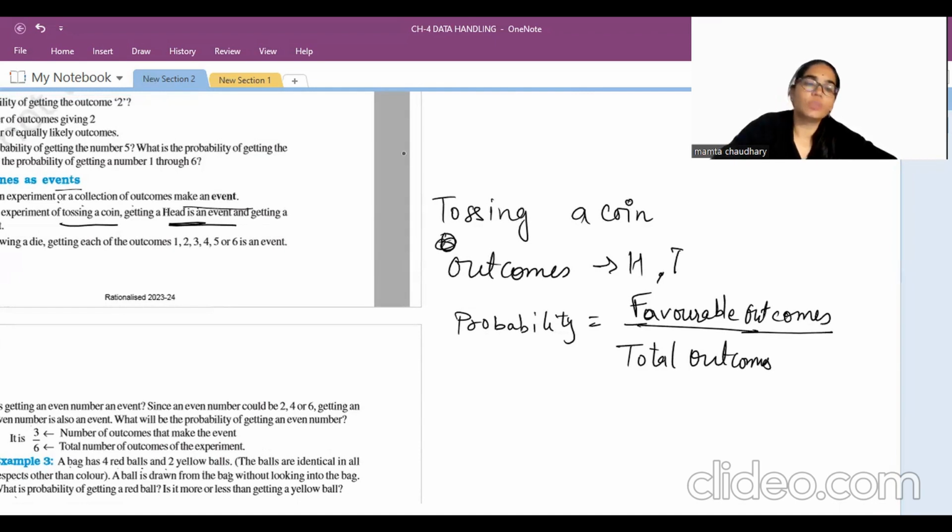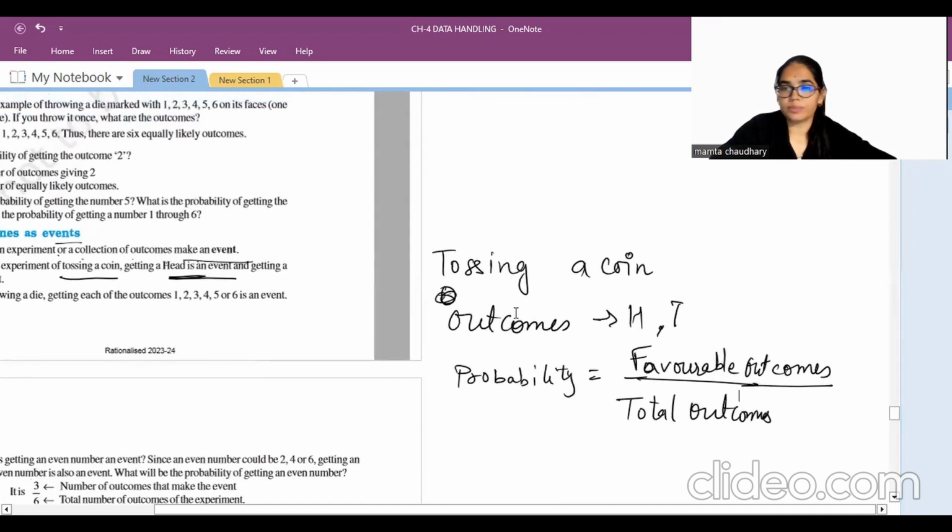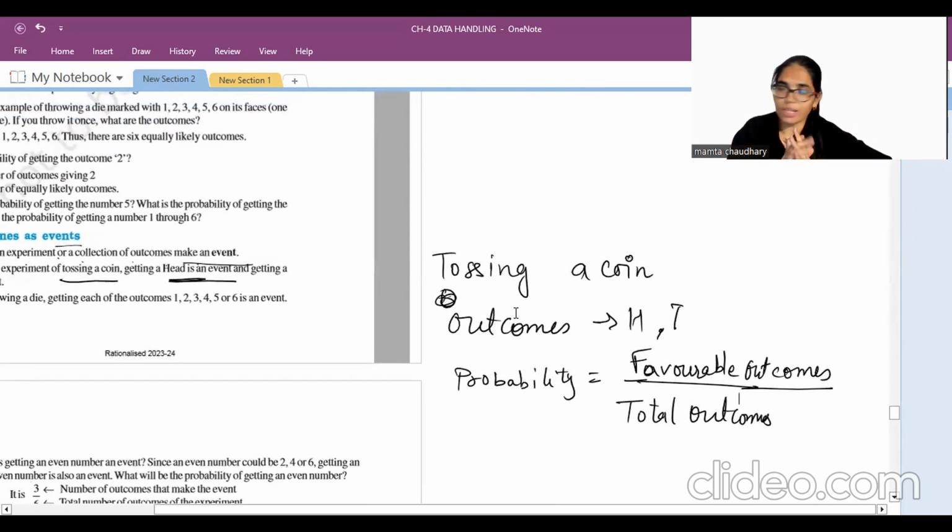Now see, for example, my question is, I'm tossing a coin. What is the probability of getting head? So the event is getting head. The probability of event E, where P denotes probability and E denotes event. What is the event?